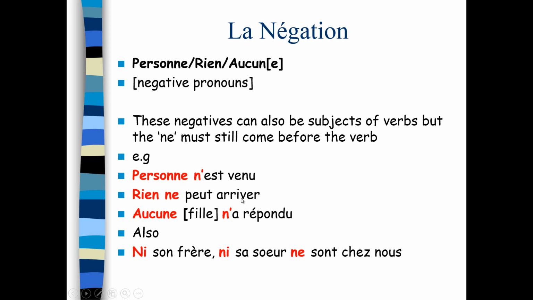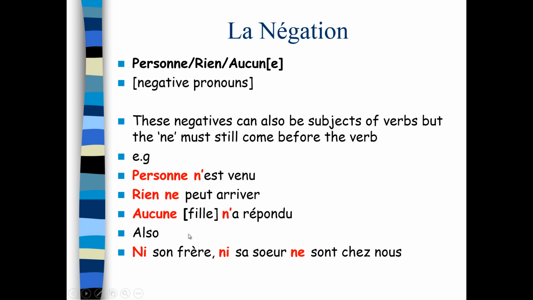Rien ne peut arriver. Nothing may happen. So rien is being the subject, ne coming before the verb. Aucune n'a répondu. Now aucune here is being a pronoun. Aucune n'a répondu. Aucune can also be an adjective if you put it next to a noun. Aucune fille, not one girl. So either not one or not one girl. Aucune fille n'a répondu. So again, it's being the subject at the beginning of the sentence, at the beginning of the phrase, and ne is coming before the verb.